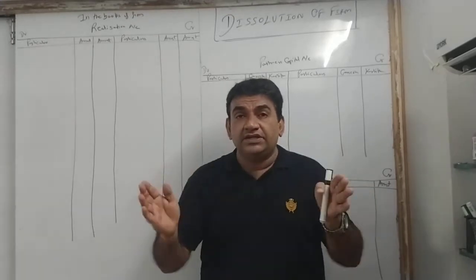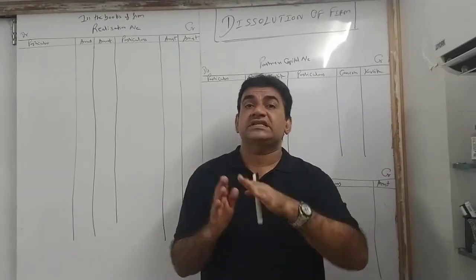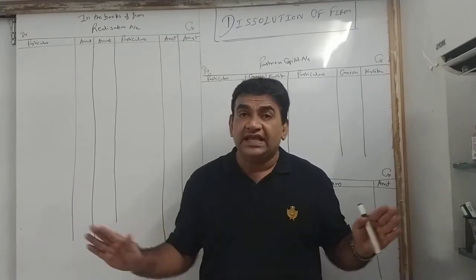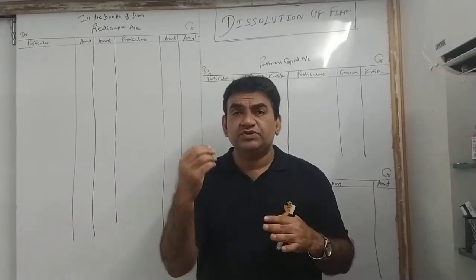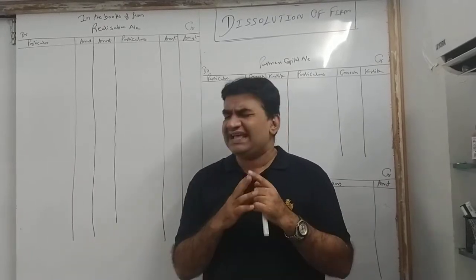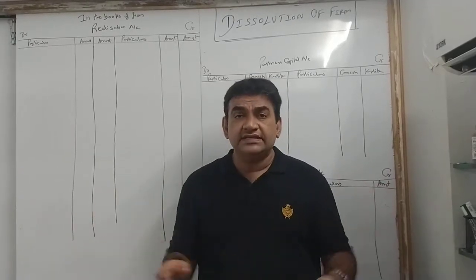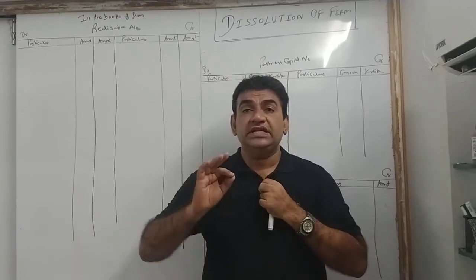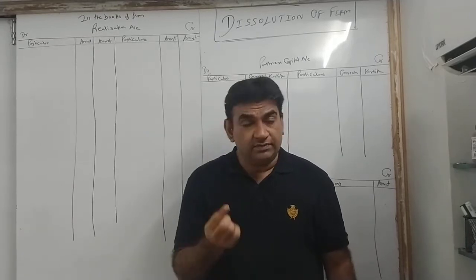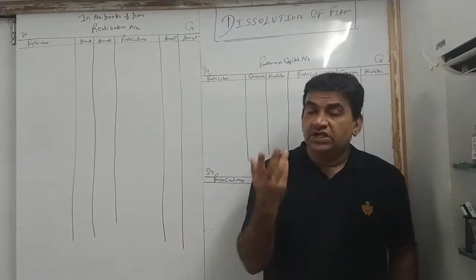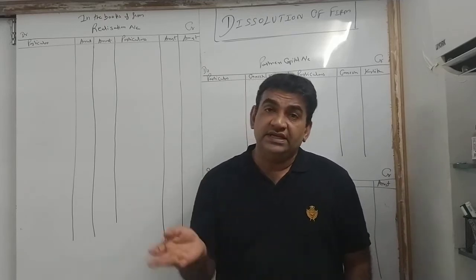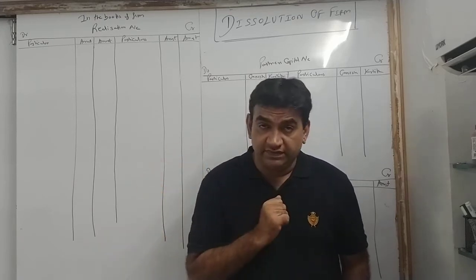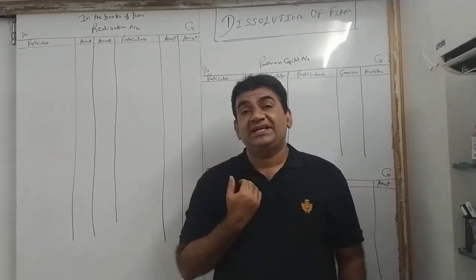When I say dissolution of firm, firm here means partnership firm and dissolution means closing down the business. An existing partnership firm which is conducting their business activities decides, let's finish it off, enough of it, we cannot carry the business further. Any reason, dispute among the partners, business going into losses, any other reason, they cannot manage, and they decide to take a break permanently, close the business. So closing down the business is called dissolution of firm. To answer in one sentence, what is dissolution? Closing down the business is called dissolution, and closing down the business of a partnership firm is called dissolution of firm.